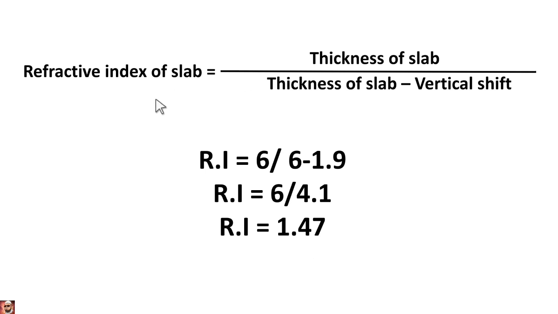By using this formula, refractive index is equal to thickness of slab divided by thickness of slab minus vertical shift. For example, the thickness of slab is 6 and the vertical shift is 1.9. So 6 divided by 6 minus 1.9. 6 minus 1.9 gives 4.1. When you divide, you get refractive index equal to 1.47. So like that we can calculate using the vertical shift, with the formula refractive index of slab equals thickness of slab divided by thickness of slab minus vertical shift.